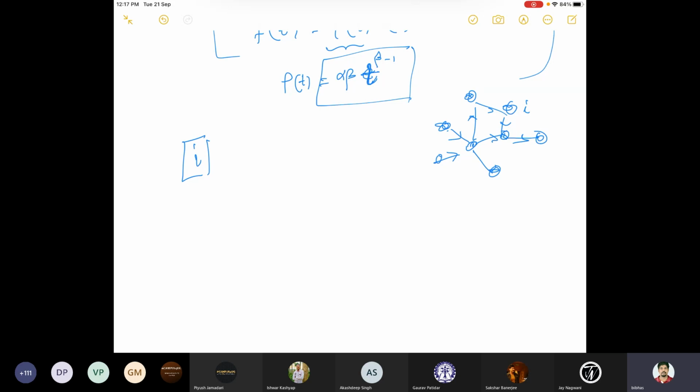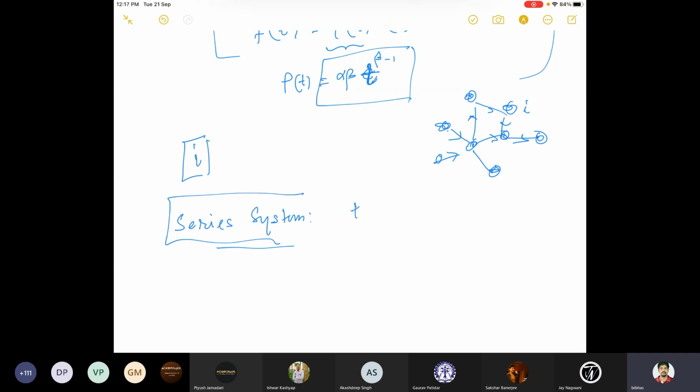One is called a series system. In the series system, this is a system of components arranged in such a way that the entire system fails if any of its components fails to operate. So then we will call it a series system.